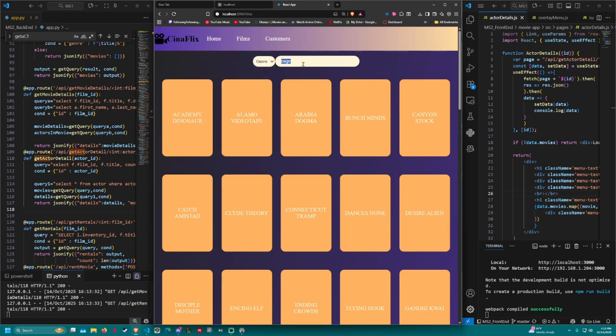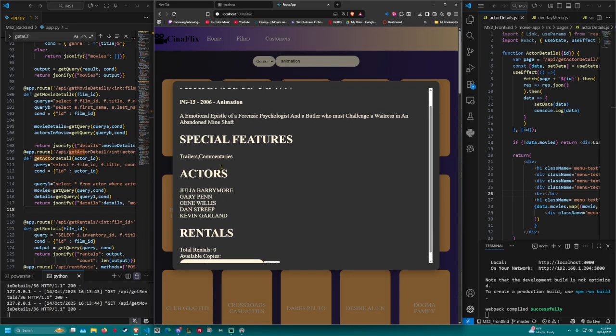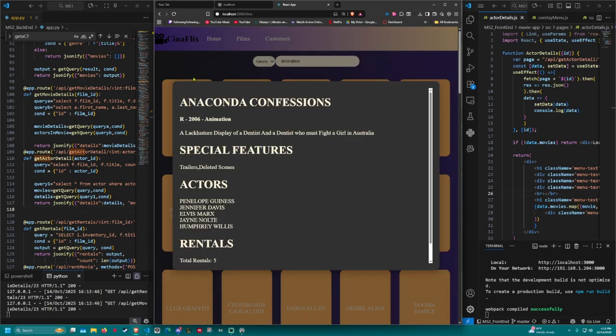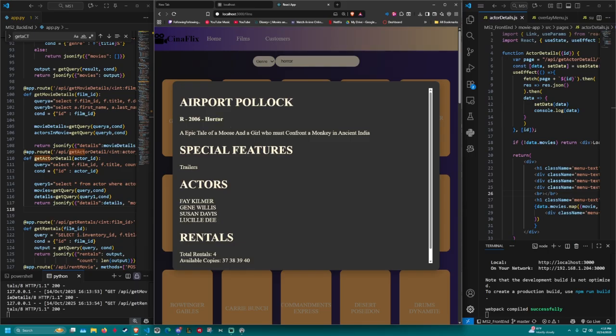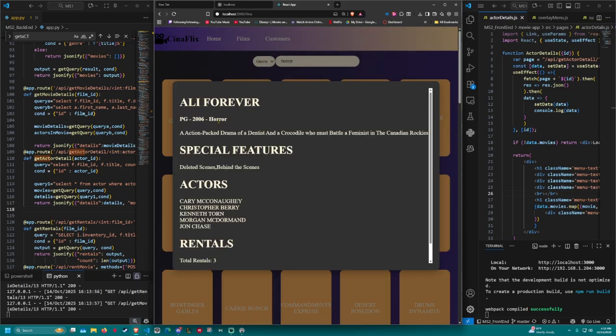And then for genre, you're able to search animation, right? These are all going to be animation, animation, animation. I think there's horror. So all these will be horror, etc.